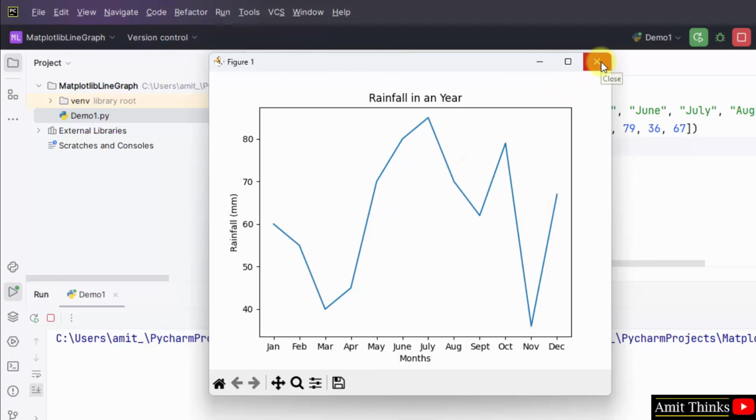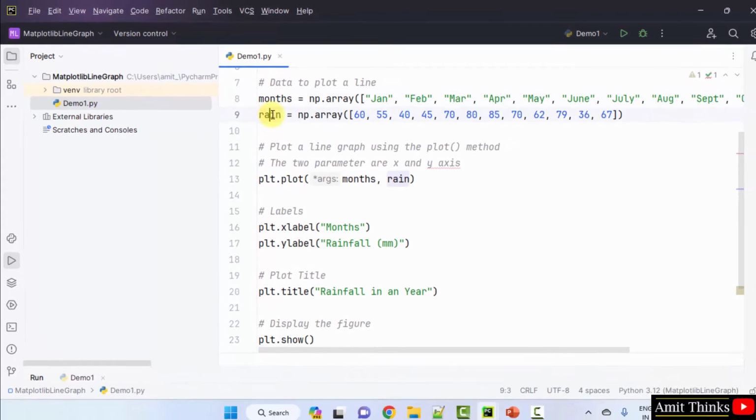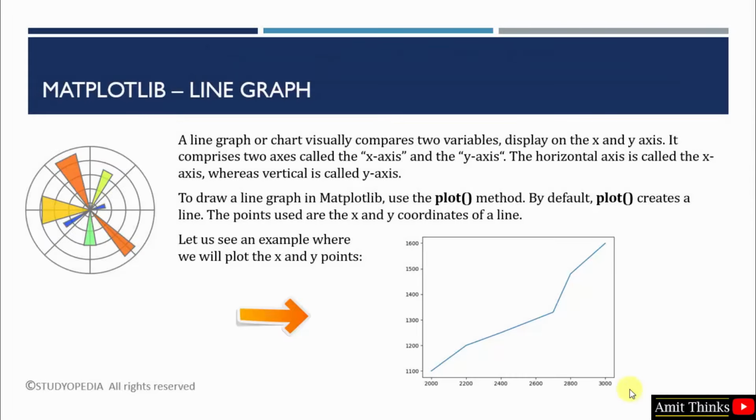That's it. In this way guys, you can easily represent a line graph. The month was the x-axis and rain was the y-axis. Guys, we saw how we can plot a line graph or line chart using the plot method.